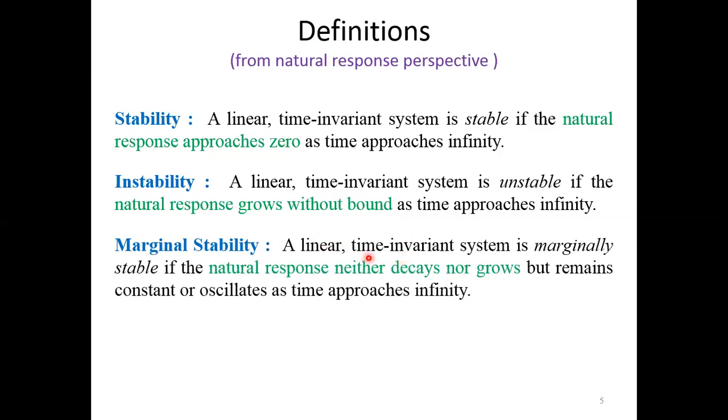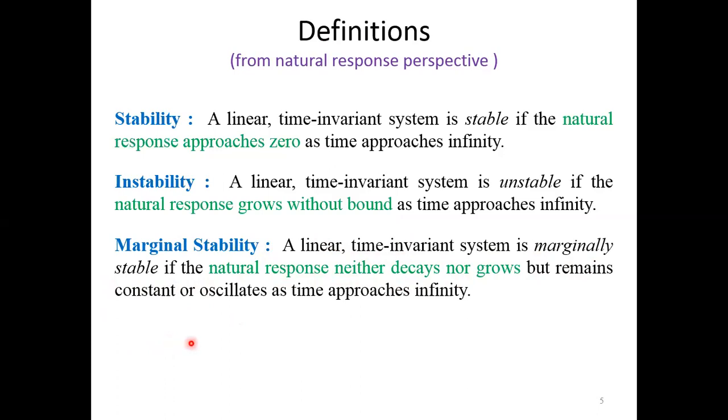An LTI system is marginally stable if the natural response neither decays nor grows but remains constant or oscillates as time approaches infinity. So it means our input is making the forced response.